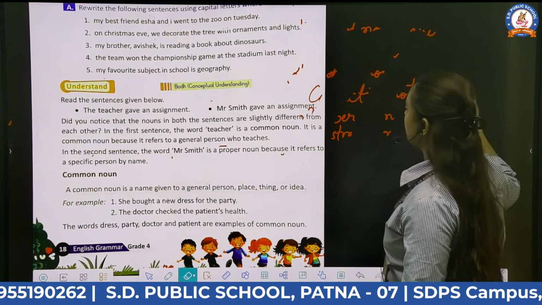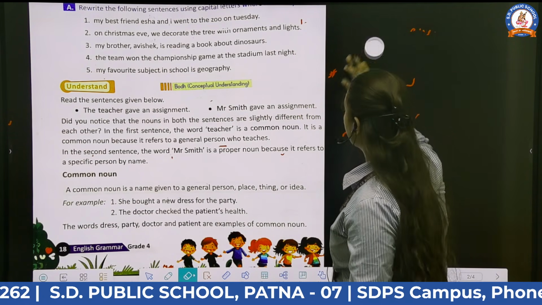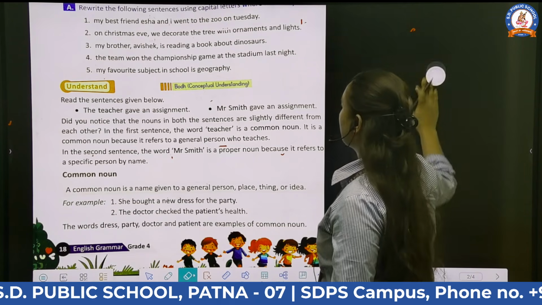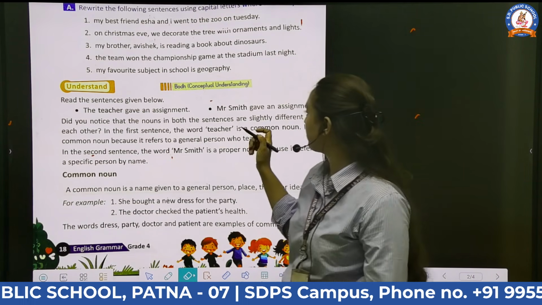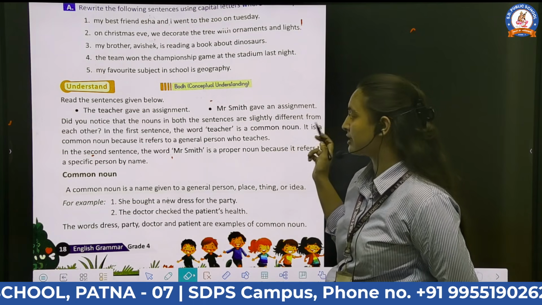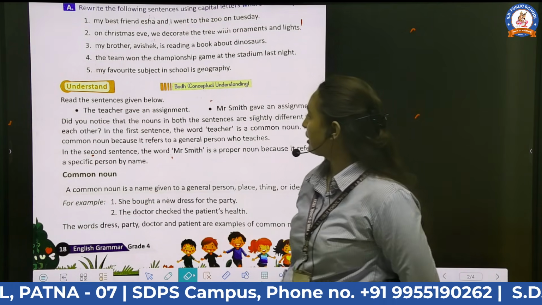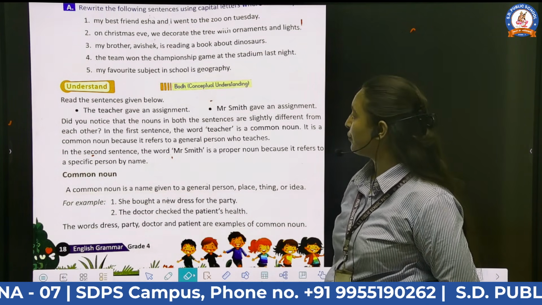Read the sentences given below. The teacher gave an assignment. There are two sentences given. First one is: the teacher gave an assignment. Second one is: Mr. Smith gave an assignment. Do you notice that the nouns in both sentences are slightly different from each other?